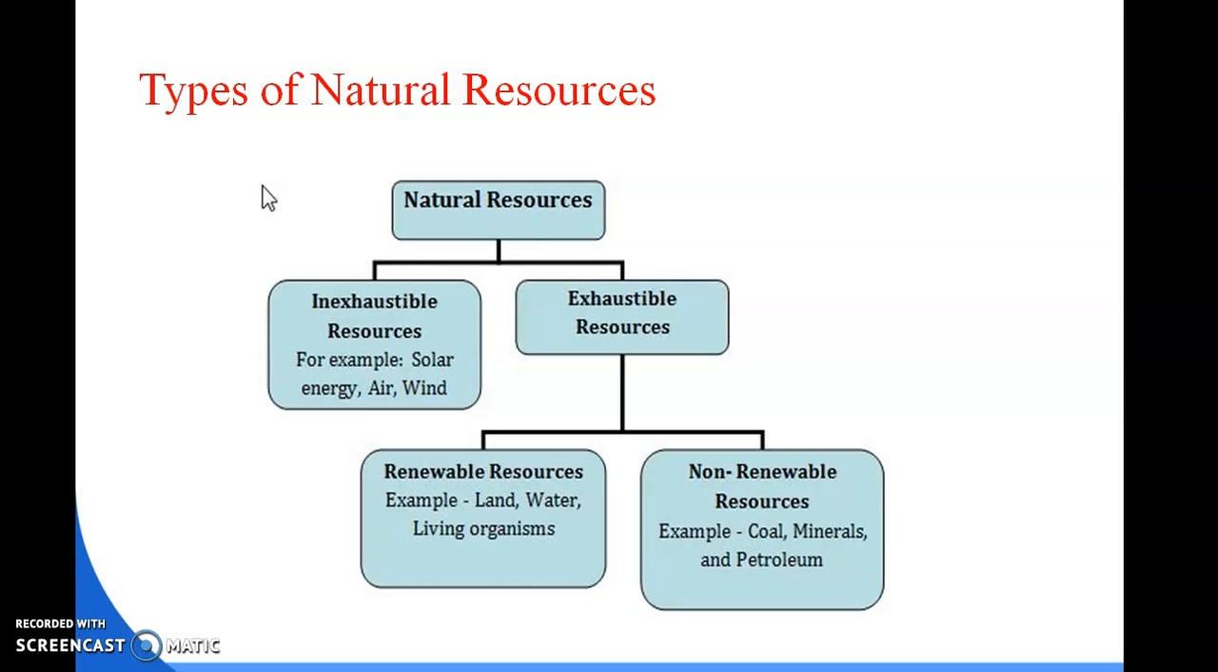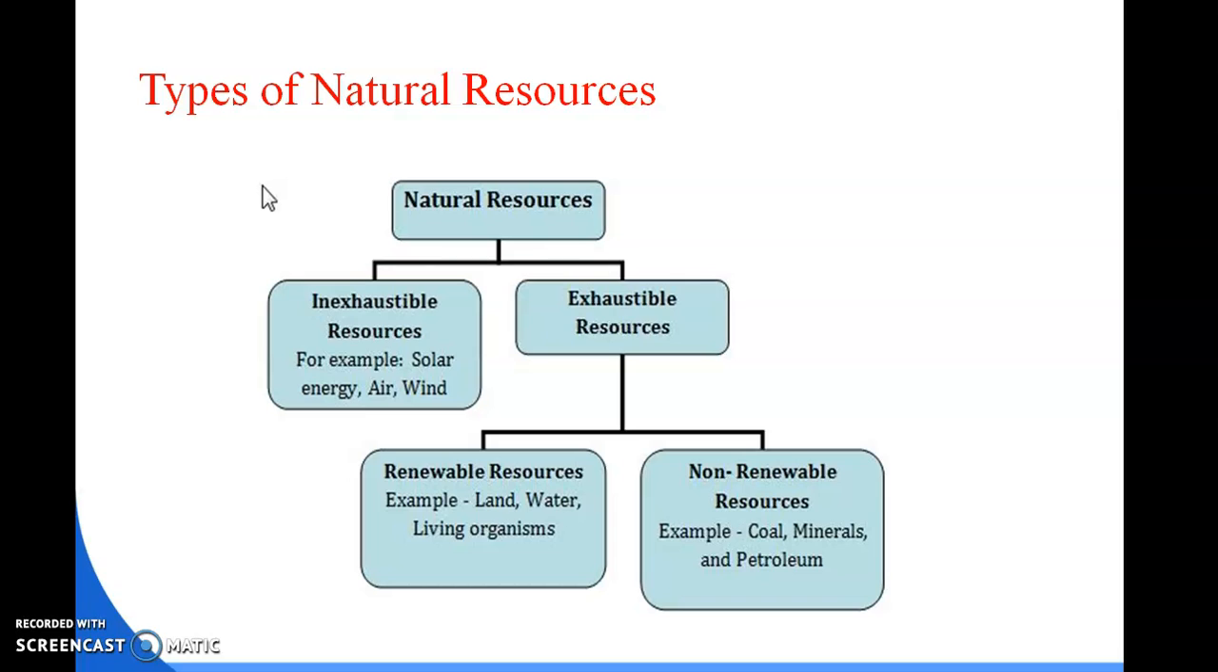We need to know what non-renewable resources and renewable resources are. Resources that can be renewed, like soil, groundwater, forest, animals, etc., are called renewable resources. Non-renewable resources are the resources that can never be renewed, like fossil fuels such as petroleum, natural gas and coal, metals, limestone and other minerals.